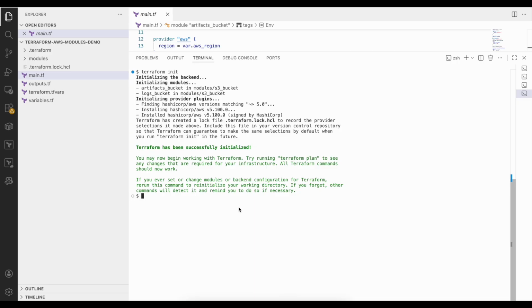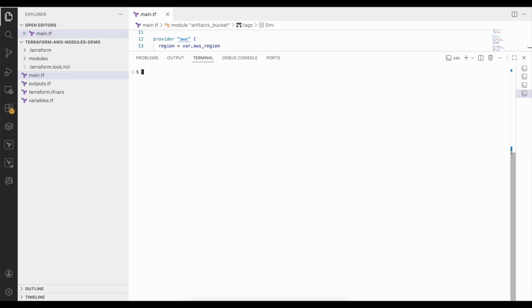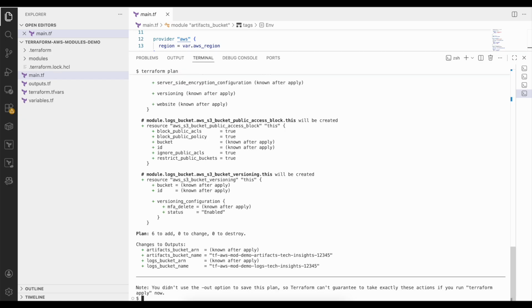Terraform has been successfully initialized. Let me clear the screen. Let's run Terraform plan. Plan is one of the most important Terraform commands. Terraform reads the root module, the module code, and all variables. Then it calculates what it would create without actually creating anything. Plan: 6 to add.